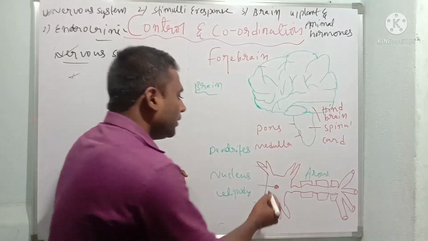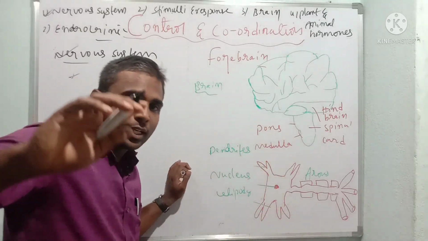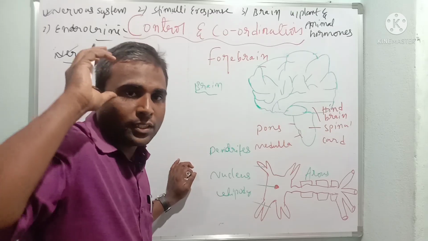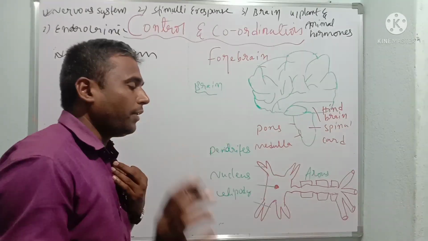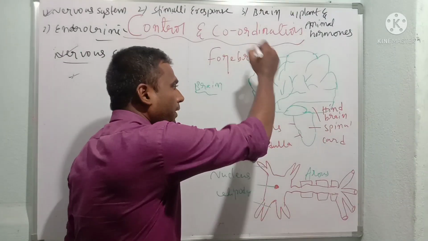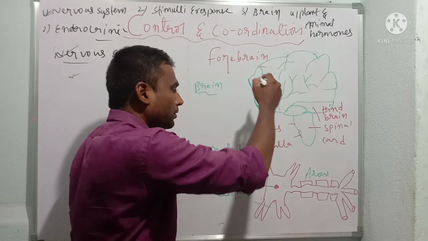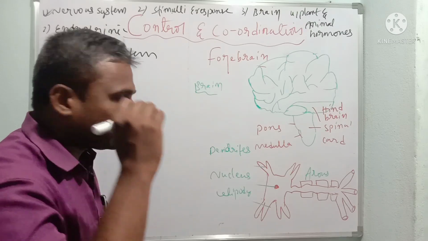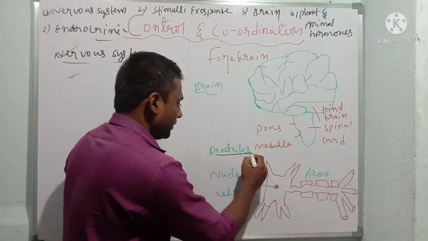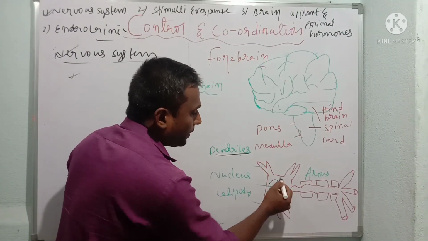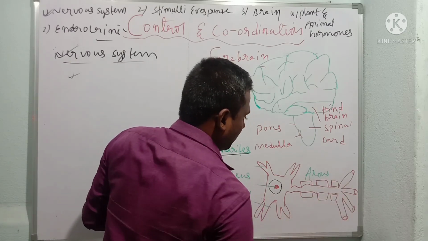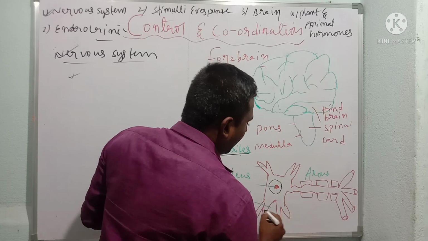Dear students, neurons are the structural and functional unit of the brain. Each and every function of ours is due to the brain. In the brain there is a special tissue called the neuron. It consists of dendrites, nucleus, cytoplasm, cell body, axon and synapse.